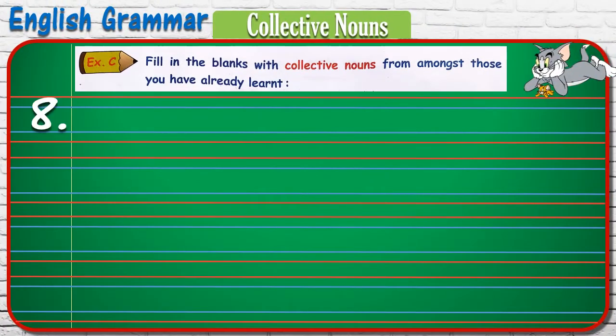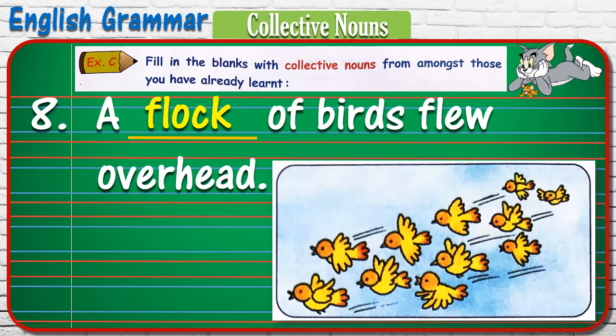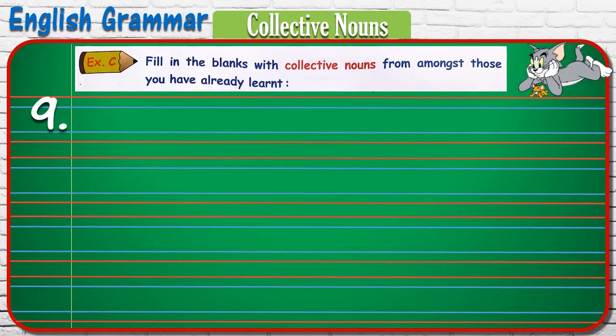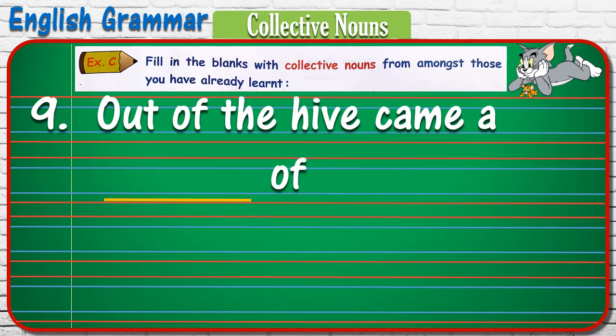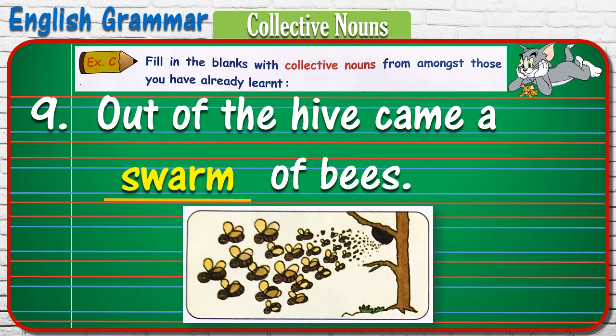Number 8. A blank of birds flew overhead. So the collection of birds is called flock. So the answer, a flock of birds flew overhead. 9. Out of the hive came a blank of bees. So the collection of bees is called swarm. So the answer, out of the hive came a swarm of bees.